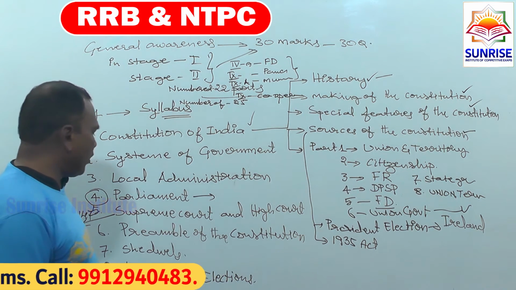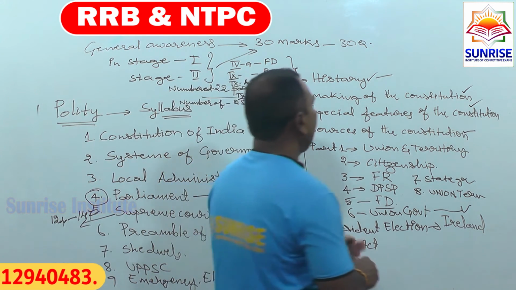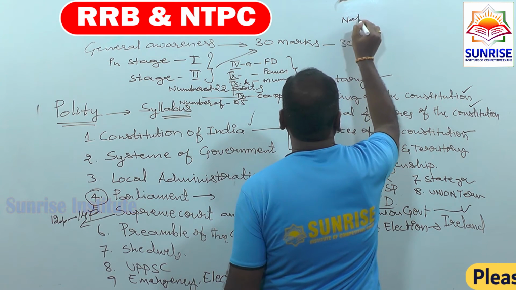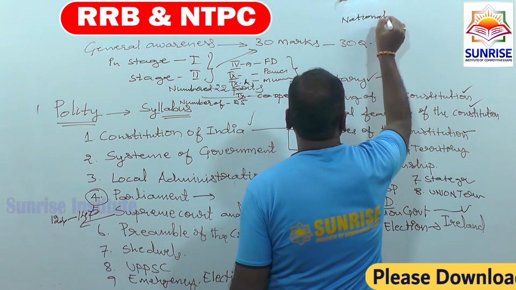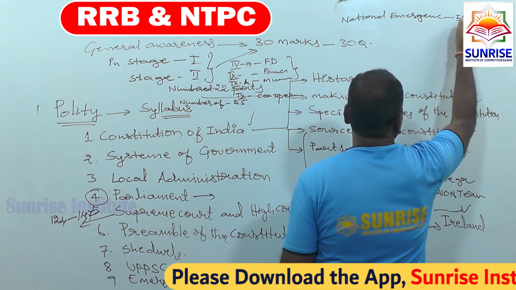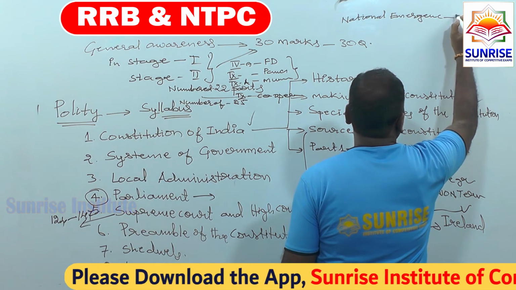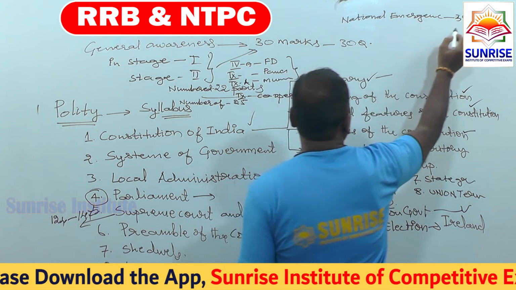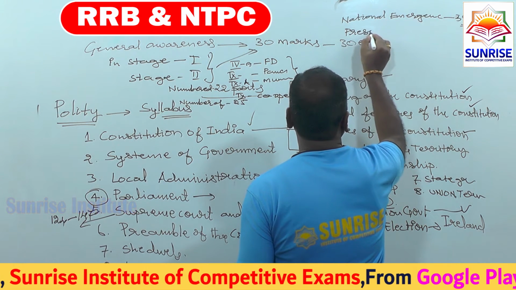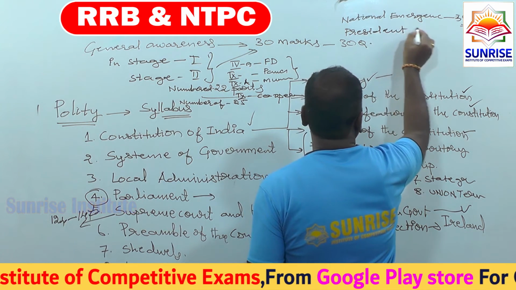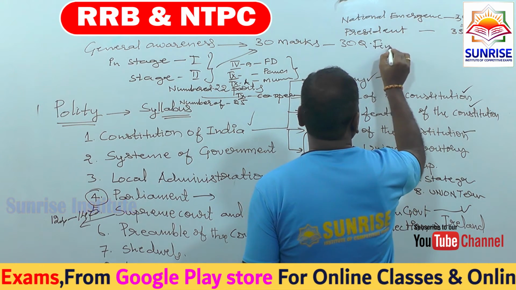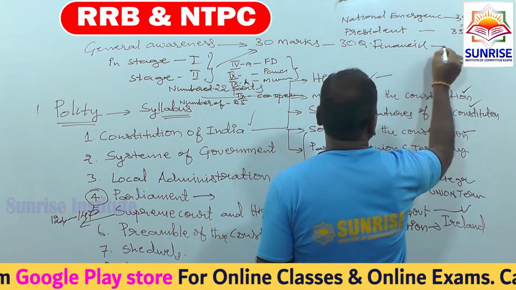And regarding emergencies in India, there are 3 emergencies. National emergency under Article 352, President's rule under Article 356, and financial emergency under Article 360.